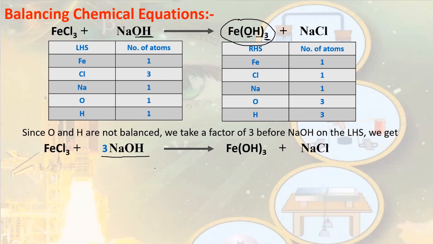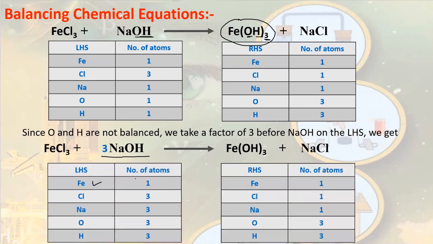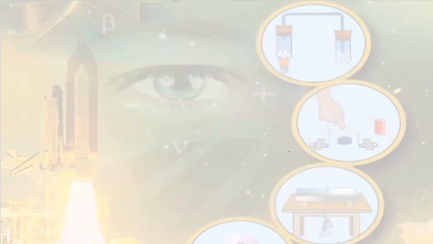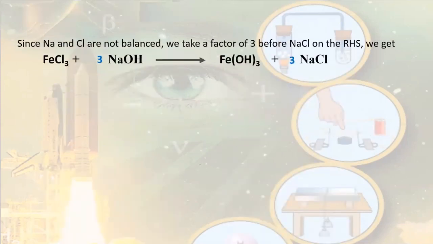Now, once again, let us make the table and check. We can see that iron is balanced, chlorine is not balanced, sodium is not balanced, oxygen is balanced, and hydrogen is balanced. Now we need to balance sodium and chlorine. On the left side, we have three atoms of sodium and chlorine. On the right side, we have only one atom each of sodium and chlorine. So what we can do in this case, on the right side, if I add 3 before NaCl, I think that it will get balanced.